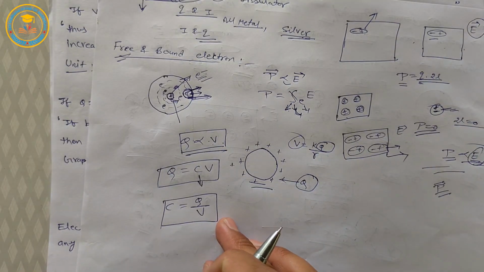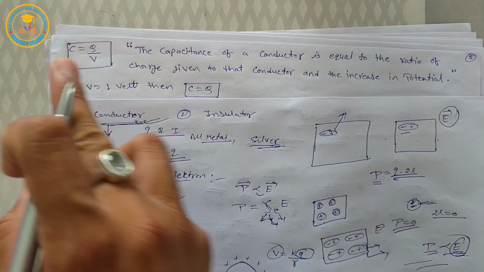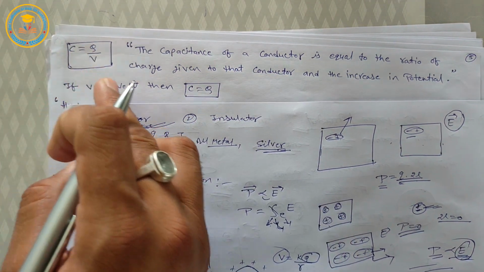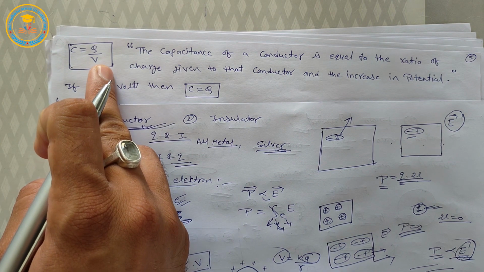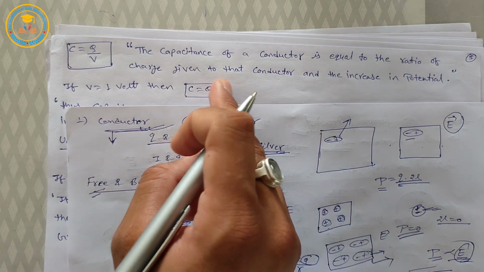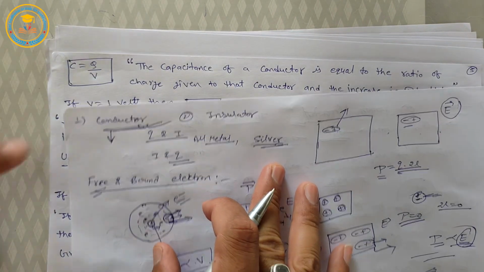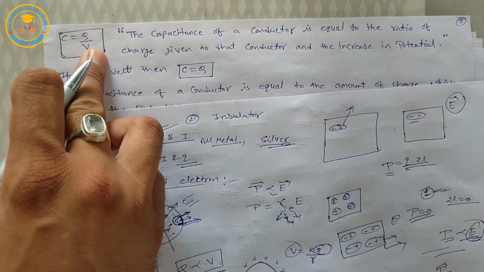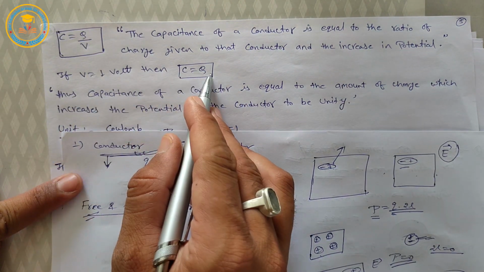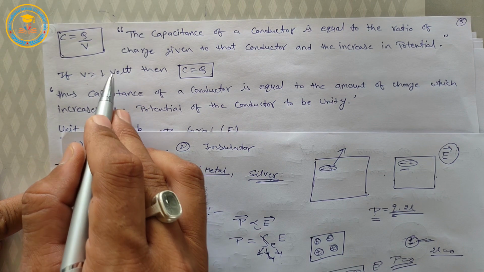By this equation, we can say the capacitance of a conductor is equal to the ratio of the charge given to that conductor, meaning Q, and the increase in potential, meaning V. For another definition, if V is equal to 1 volt, then C is equal to Q. So we can say the capacitance of a conductor is equal to the amount of charge which increases the potential of the conductor to unity, meaning 1 volt.